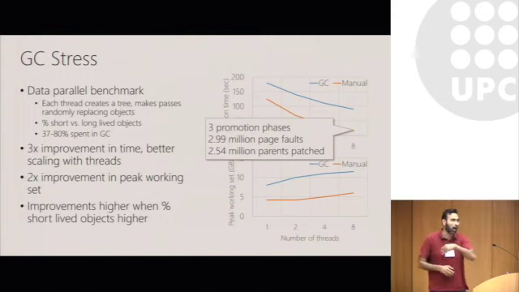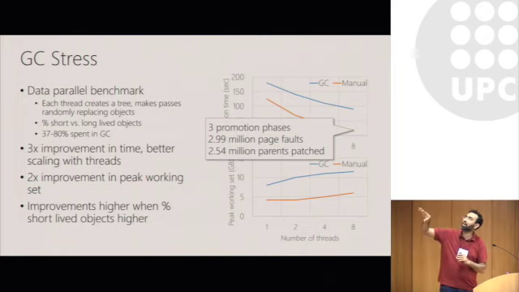Just to give you an idea of how often the lazy patching occurs, in this benchmark, for 8 threads, the promotion phase was triggered thrice, which resulted in around 3 million page faults. And out of those 3 million page faults, around 80% of the time, we were able to find the parent object and patch it on the heap.